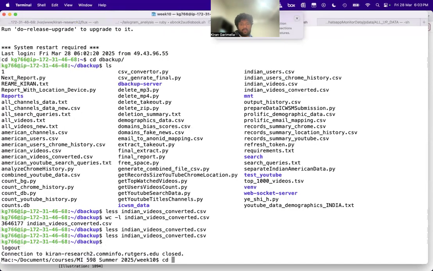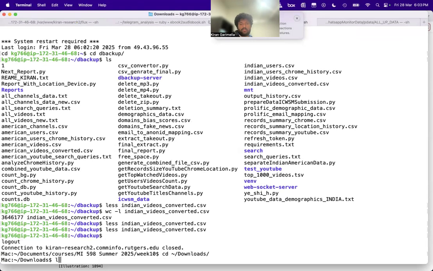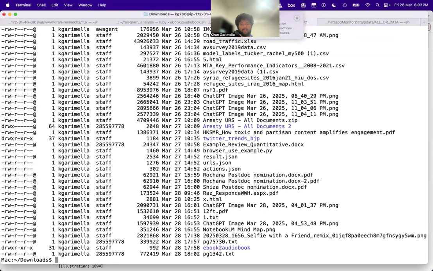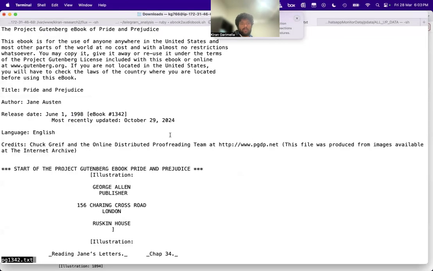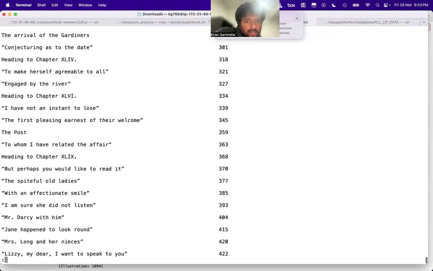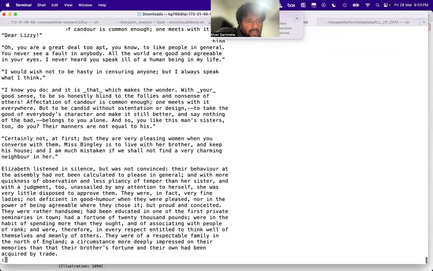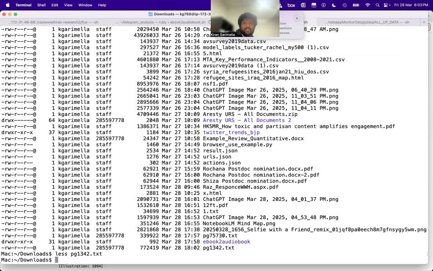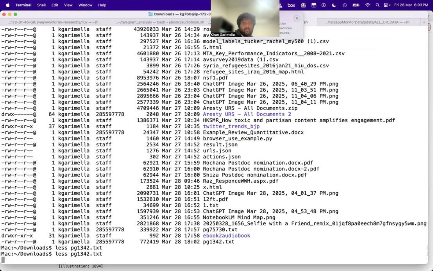So let's go to downloads. PG 1342, right? Like so, this is the entire book, and this is a table of contents. All of this is the book. And okay, there's lots of things which are not properly formatted.